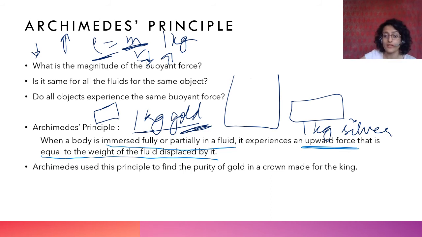How do I know what it is? But the volume of that 1 kg silver will be higher than the volume of the 1 kg gold, right? And उसके वजह से the density being lower, this crown, a crown made up of pure gold compared to the crown given by the king or that is contaminated, will displace less water.